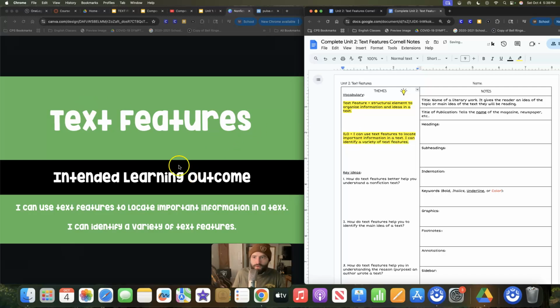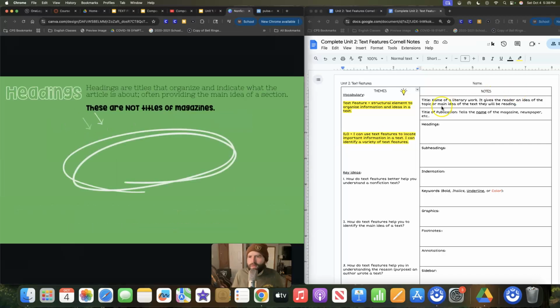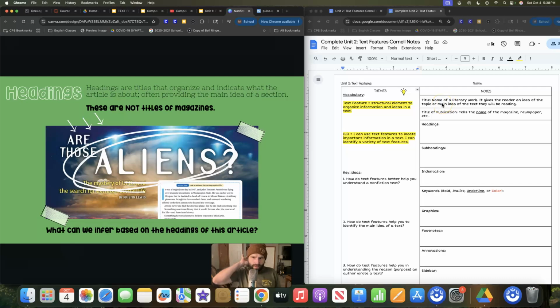Now, our first two text features are title and title of publication. They're not going to be here. We're not going to be taking notes on them, but I just want you to know, title is just the name of a literary work, so a work will have a title, whatever that might be. For example, I currently have this wonderful Stephen King book, 11/22/63. That's the title of the book.